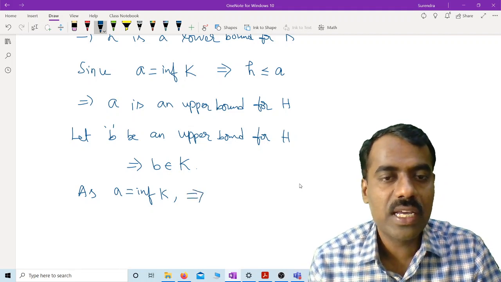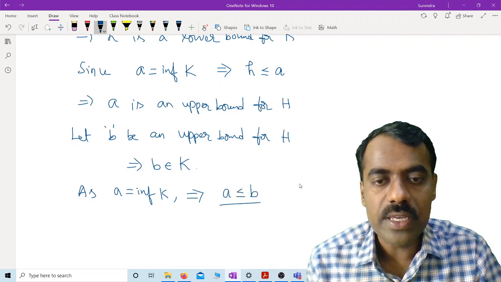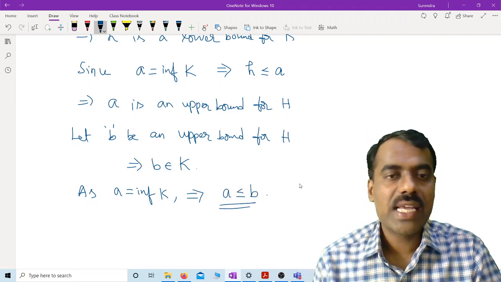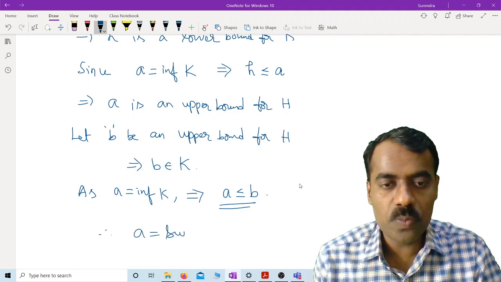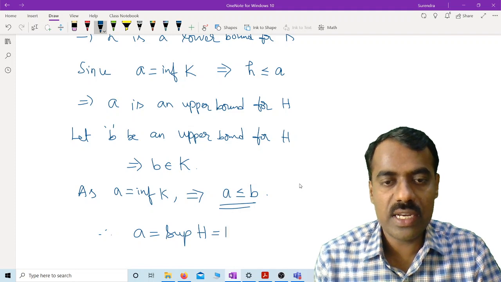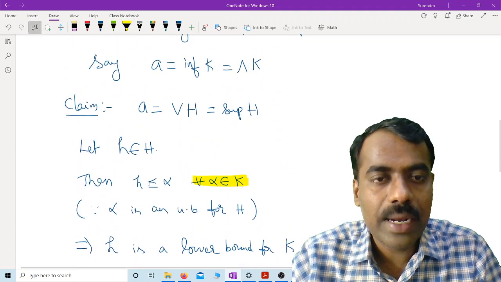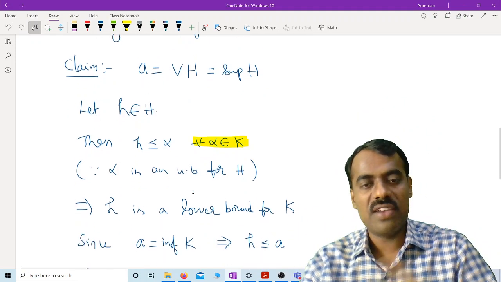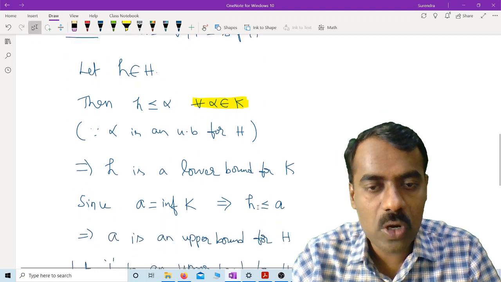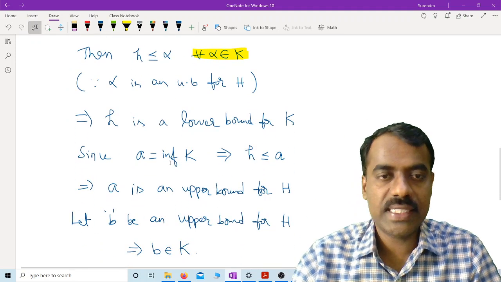What do we get? A should be less than or equal to B, right? So that shows that A is the least upper bound. Therefore, A is nothing but the supremum of H, which we can denote in this notation. Okay, so yesterday we had missed a little bit about using the fact that H is less than or equal to alpha, so therefore H will become a lower bound. We have directly assumed that H is less than or equal to A. So that we have cleared.